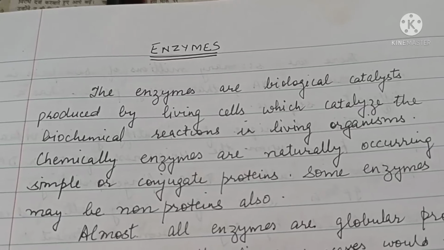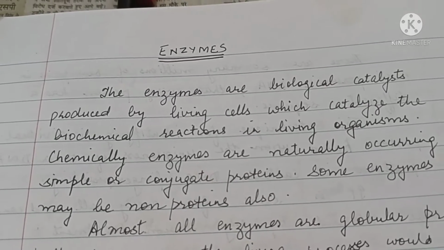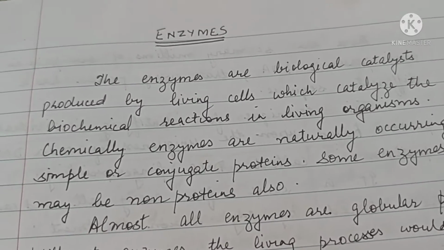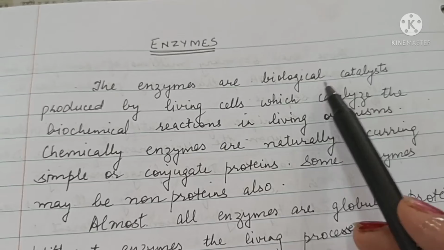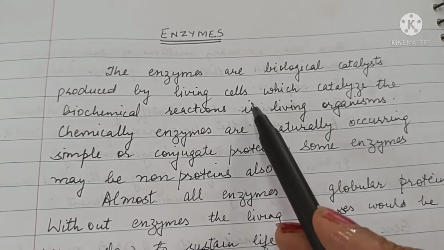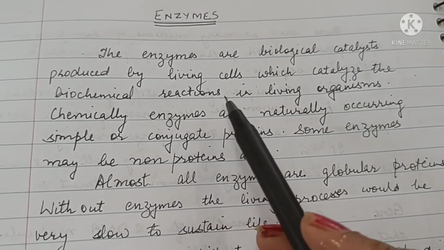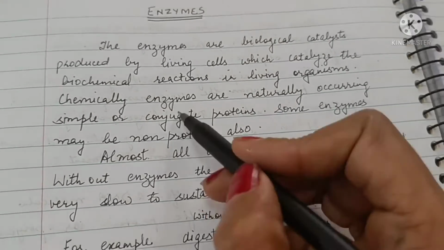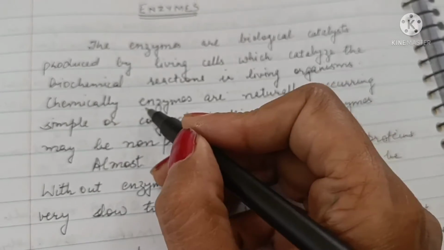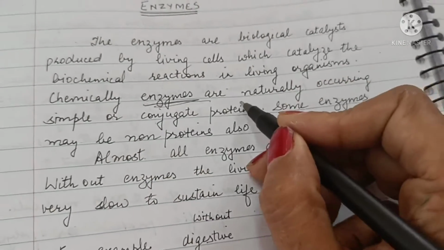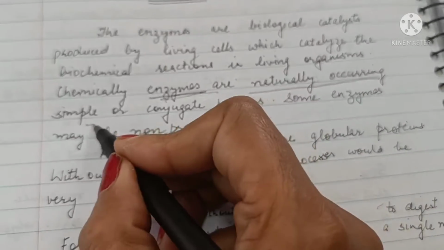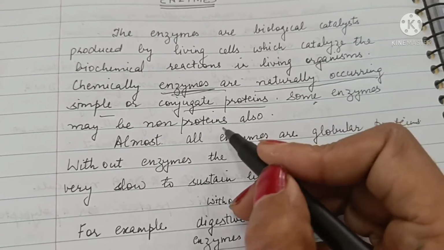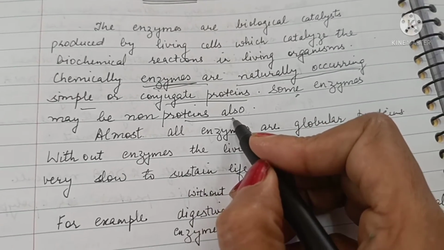Today we'll be doing the topic enzymes and hormones from the chapter Biomolecules of class 12th. Enzymes are biological catalysts produced by living cells which catalyze the biochemical reactions in living organisms. Chemically, enzymes are naturally occurring simple or conjugate proteins. Some enzymes may also be non-proteins.